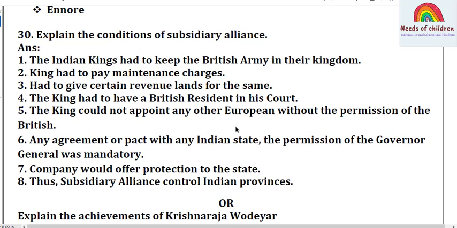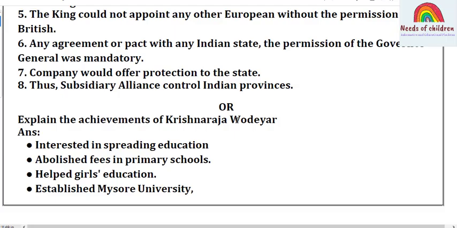The Indian kings had to keep the British army in their kingdom. The king had to pay maintenance charges and give certain revenue lands for the same. The king had to have a British resident in his court. The king could not appoint any other European without the permission of the British. For any agreement or pact with any Indian state, the permission of the Governor General was mandatory. The Company would offer protection to the state. Thus, subsidiary alliance helped control Indian provinces. Let's move on to the choice question.